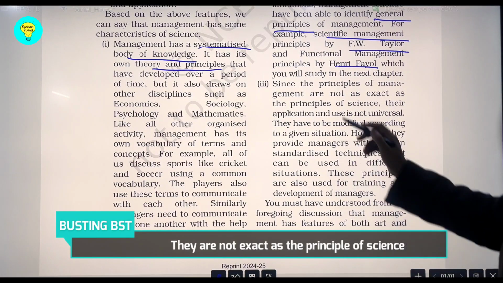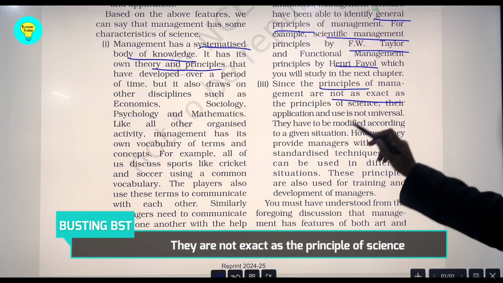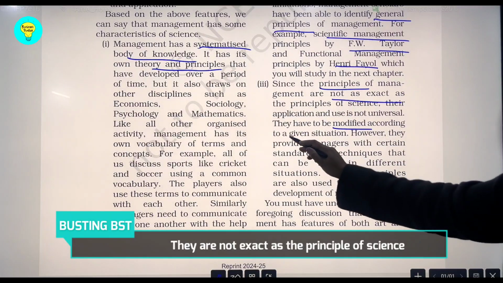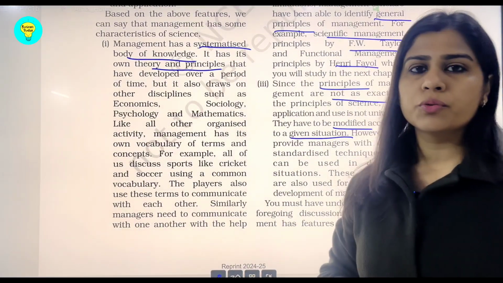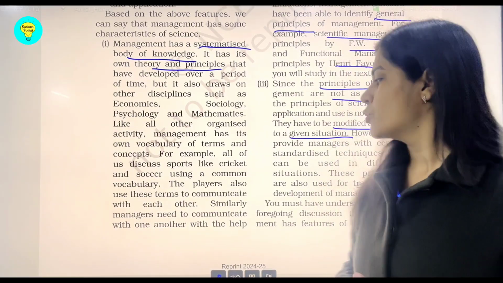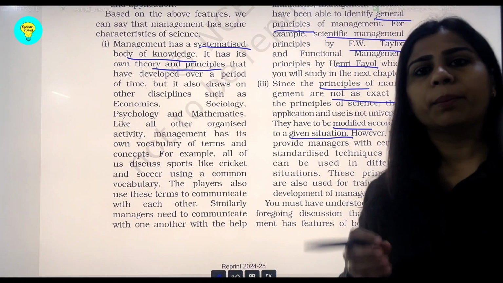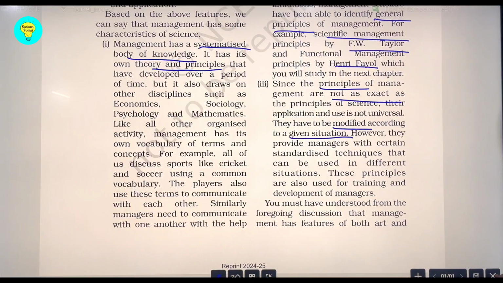Then talking about the management principles, they have told that they are not exact, and there have to be modifications as per the given situation. Every manager modifies the principles according to the needs that suits him or her the best in a given situation. So although there are principles, but they are generally applied principles, not fixed or rigid principles like that of pure sciences.